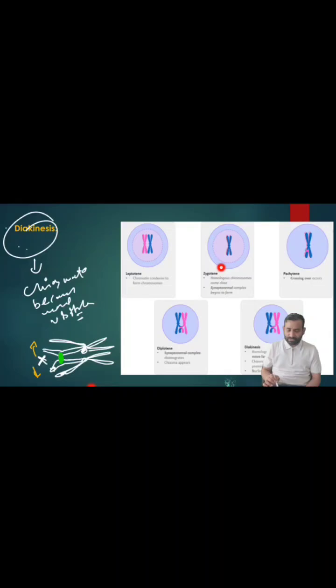So you can see the pictures over here. Leptotene, in the zygotene stage, the homologous pairing occurs, that is the synapsis formation. And during the pachytene stage, see over here, we have the crossing over going on. During the diplotene stage, they begin to exchange the materials, right? So in the pachytene stage, the tetrad becomes more visible, chromatids become more visible. During the diplotene stage, what happens? They begin to exchange the materials. That exchange of the materials is called the crossing over. And then the physically visible form is chiasmata formation. The chiasmata becomes more visible during the diakinesis.